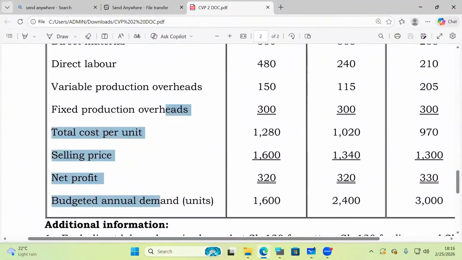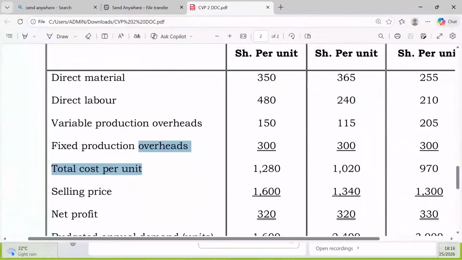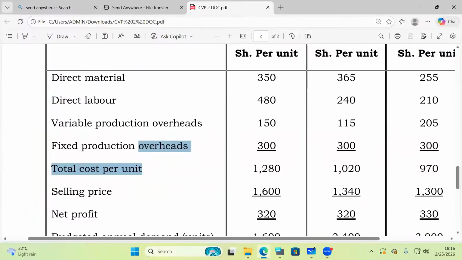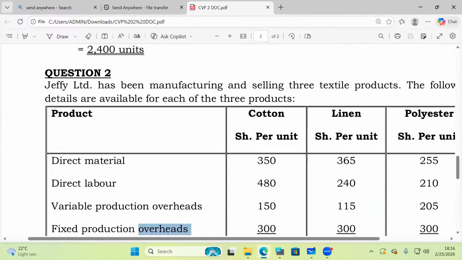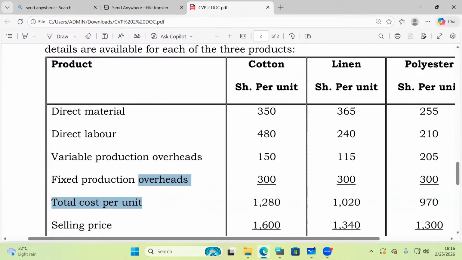So to get this contribution margin, ladies and gentlemen, we know the formula. It is selling price minus variable cost. Now, you great students of mine, of course, you can see selling prices, right? How about variable cost per unit? Who is able to calculate this variable cost per unit for me for the first product? For the first product, we have cotton, isn't it? So for cotton, how much is the variable cost per unit? 980. Very good.